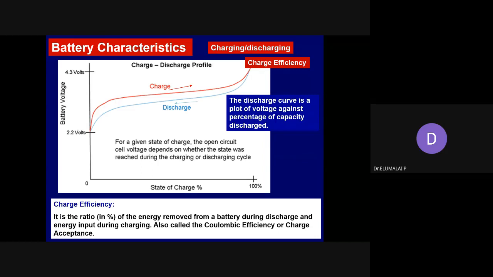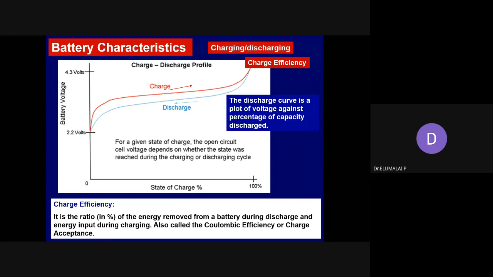While charging, what are you doing? You are supplying charge or energy to the battery. It picks up the charges from the grid or from any source. The material is converting back to its original state and builds the charges. And it is possible to quantify how much charge you have input during the charging. Similar to the charge that you can get during the discharging, you can estimate how much charge you are going to input during the charging. Similar to the discharge capacity, you have a charge capacity.